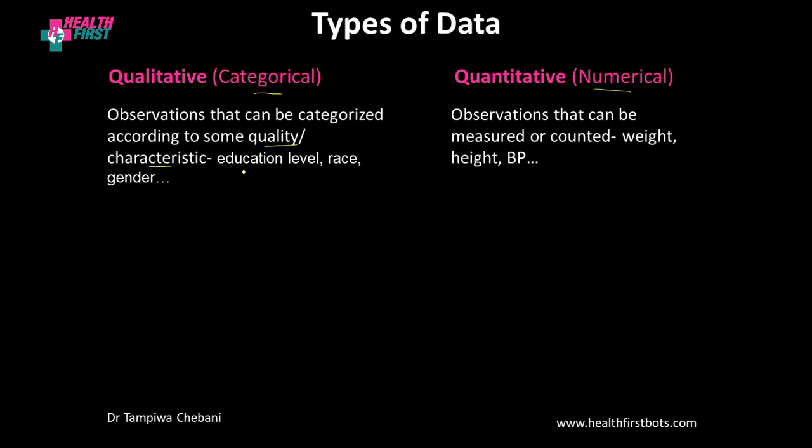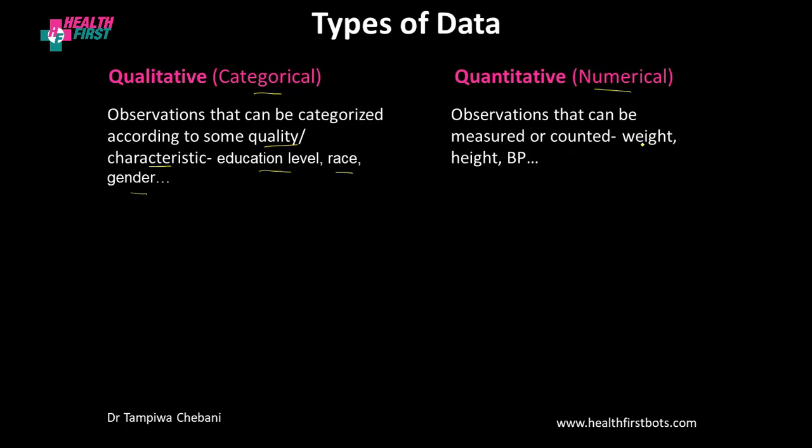Examples are level of education, race, and gender. You can see that these are also variables. If you look at the video where we discussed variables, you will appreciate that education level, race, and gender are variables as well. For quantitative data, these are observations that can be measured or counted.